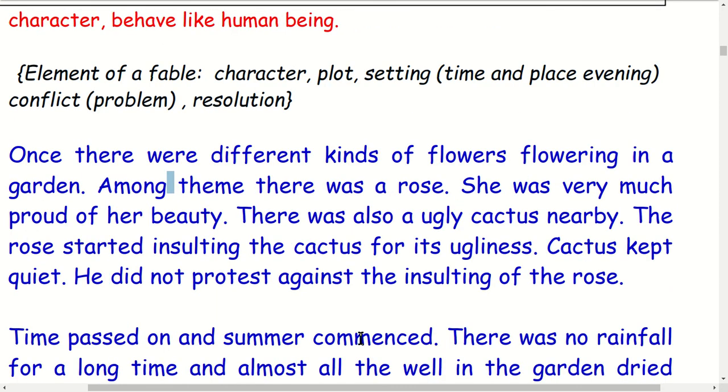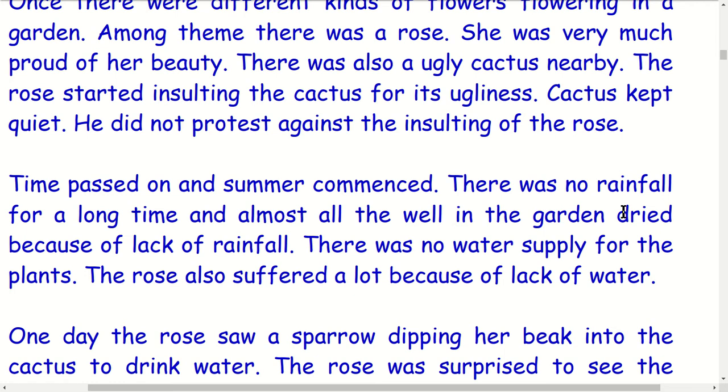Second paragraph. Time passed on. This is also in past tense. Time passed on, and summer commenced. Summer season started. There was no rainfall. There was lack of water. There was no rainfall for a long time, and almost all the wells in the garden dried because of lack of rainfall.